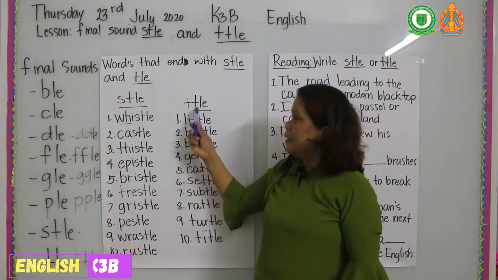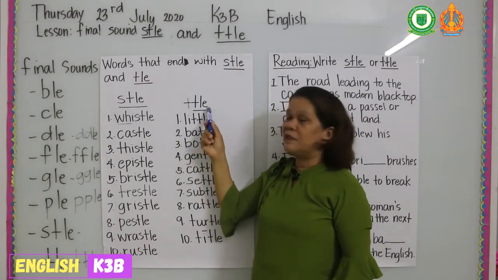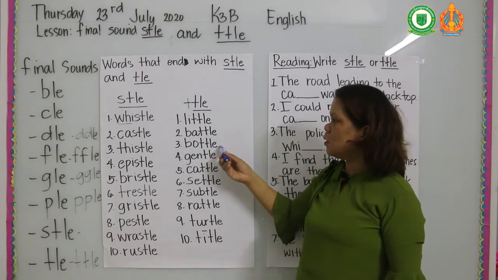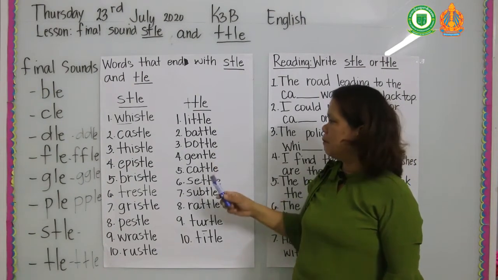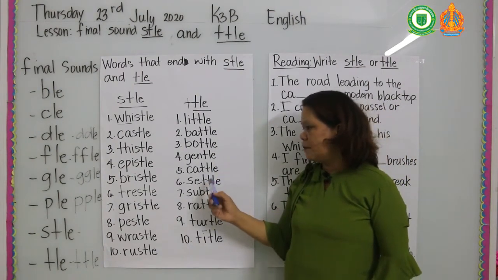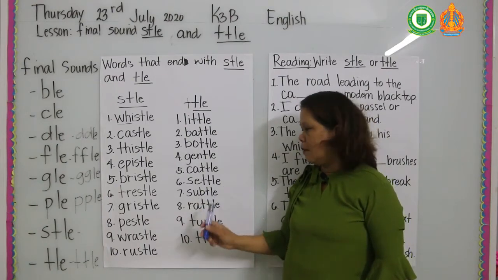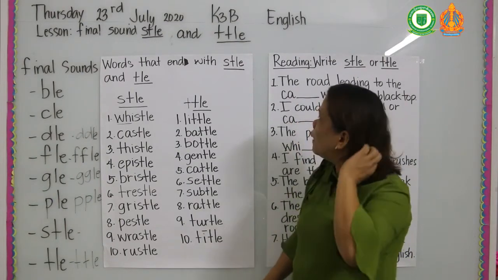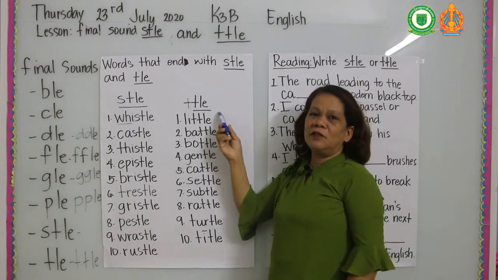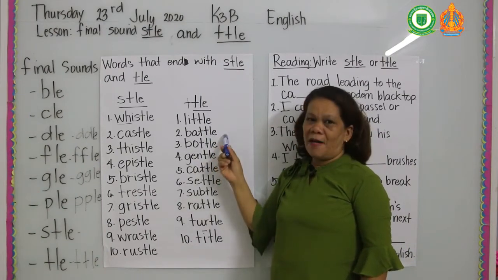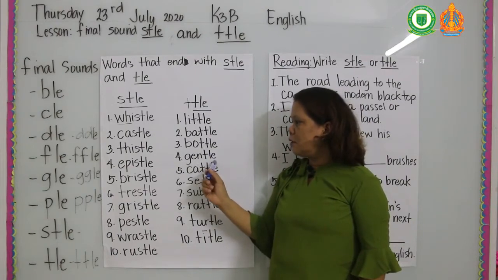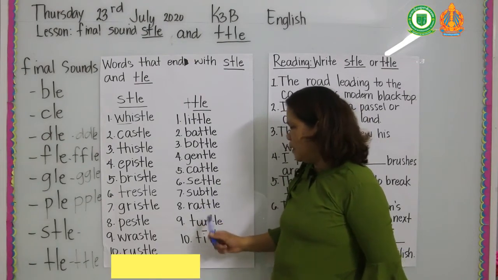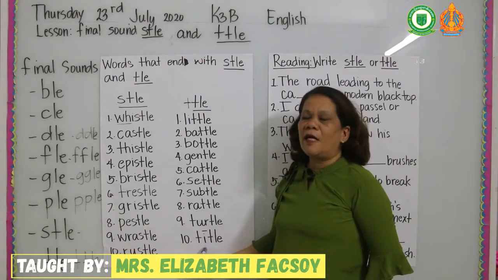For the sound ch: little, battle, bottle, gentle, cattle, settle, subtle, rattle, turtle, title. Again, final sound ch: little, battle, bottle, gentle, cattle, settle, subtle, rattle, turtle, and title.